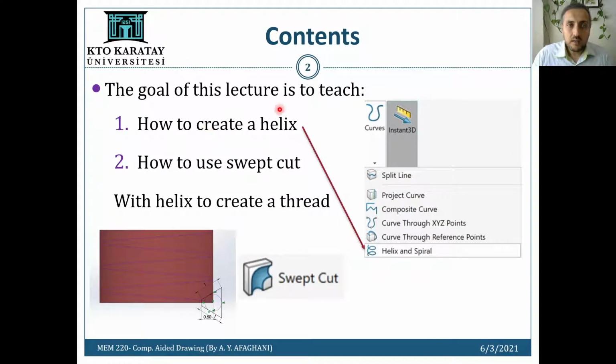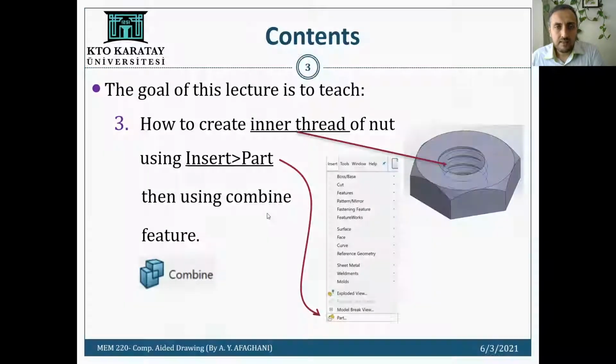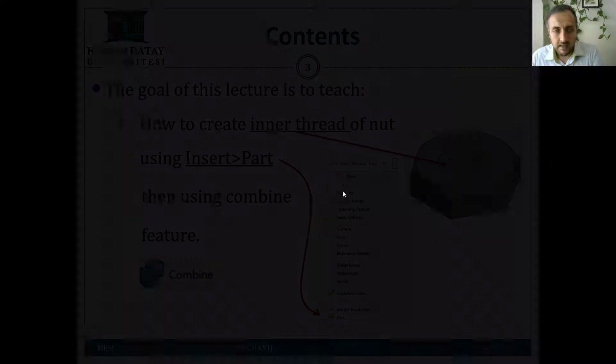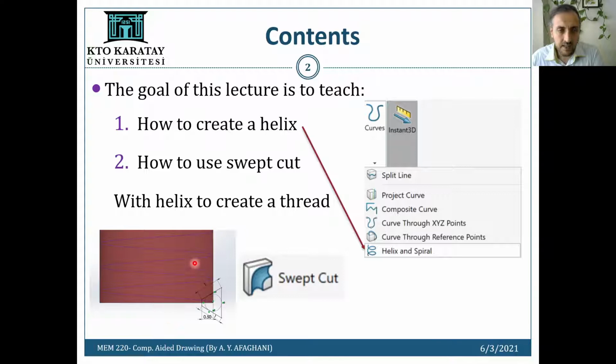So today the goals. One of them is how to create a helix, which is the radial library in SolidWorks. After that, I will teach you how to use the feature swept cut in order to have a thread on the cylinder of the screw. Plus, I'm going to teach you how to design the inner thread of the nut, but with a different skill than this one, which I teach you using the helix and swept cut.